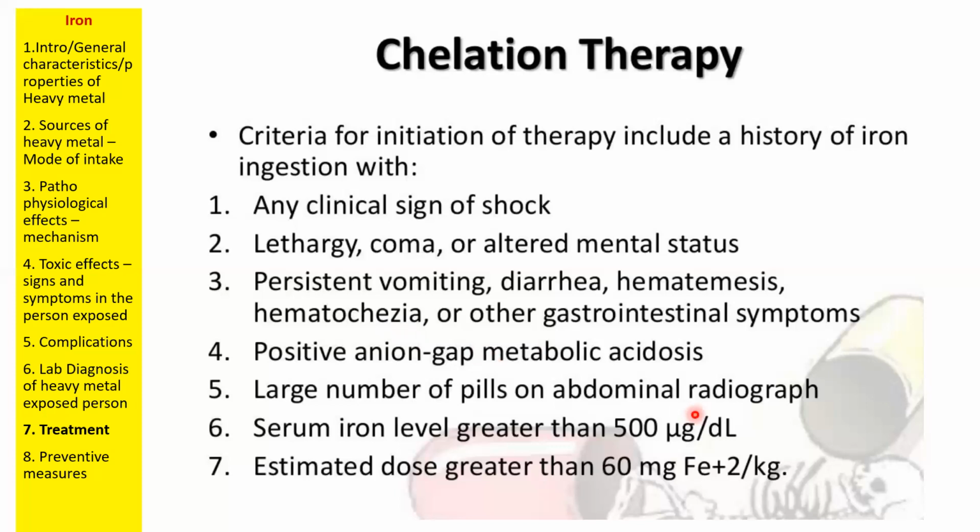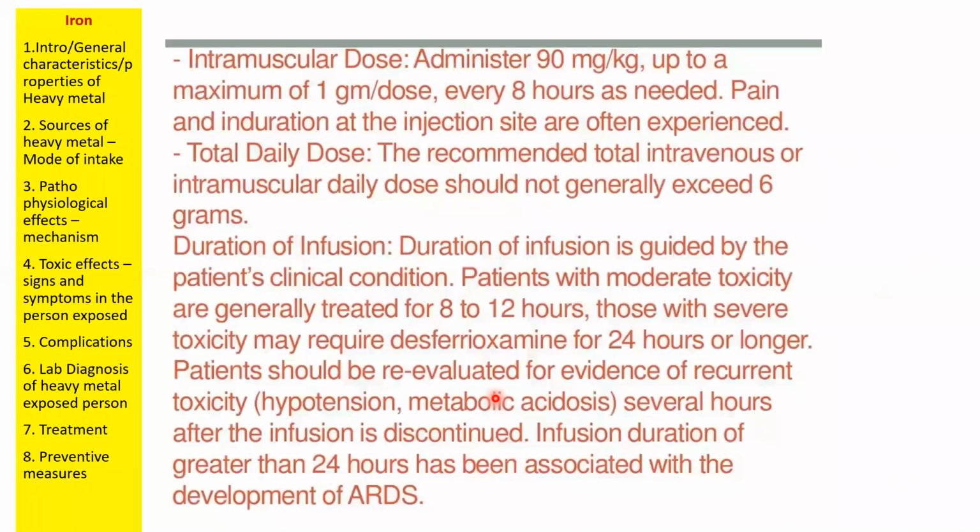For patients who are undergoing radiographs, we will purposefully give more iron, so that this iron will visualize the body brighter under the X-ray. In certain radiographic examinations, we purposefully induce more heavy metals into the patient's body in order to visualize. In those cases, we need to immediately put the patient on chelation therapy. We give more quantity, we take the X-ray, then immediately we should start chelation therapy. Then iron levels greater than 500 micrograms per deciliter are an indication for chelation therapy for iron. Same story.